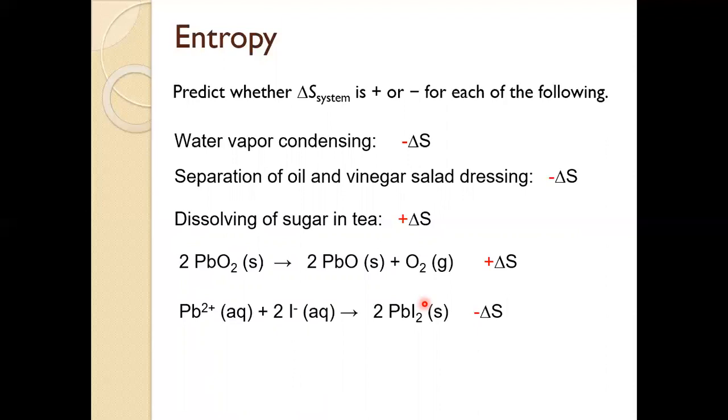So hopefully you have a better idea as to what entropy is and how that's related to randomness or dispersal of matter. In the next lesson, we're going to directly see how entropy plays a role in determining whether or not a process is spontaneous. Because notice, we'll have some examples, even this very common example, the separation of oil and vinegar. We know this process is spontaneous, it's going to happen on its own, even though it has an unfavorable delta S value, even though it has a negative delta S value. So there must be something else involved which helps us predict whether it's going to be spontaneous or not.